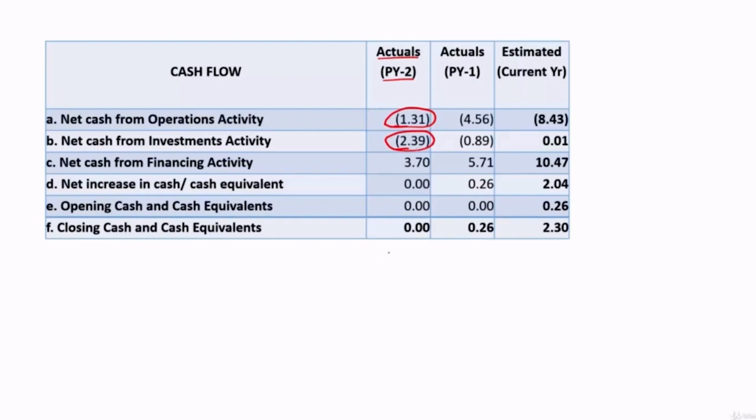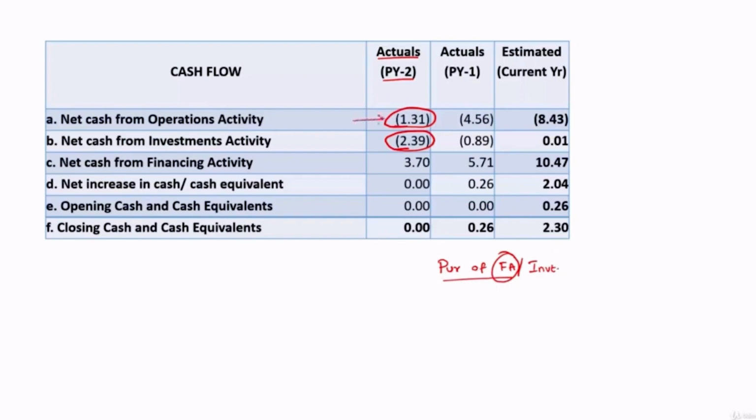So negative cash under investment activity indicates there is an outflow, let's say for purchase of fixed assets. It can also be making some investments in group concerns. So you should not conclude that this negative figure under investment activity is only for purchase of fixed assets. When this figure is very big, you have to go behind this, you have to look into the schedules.